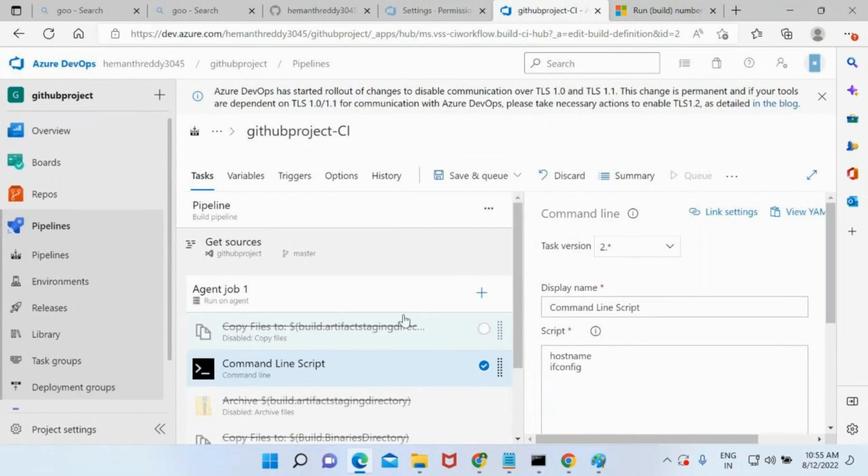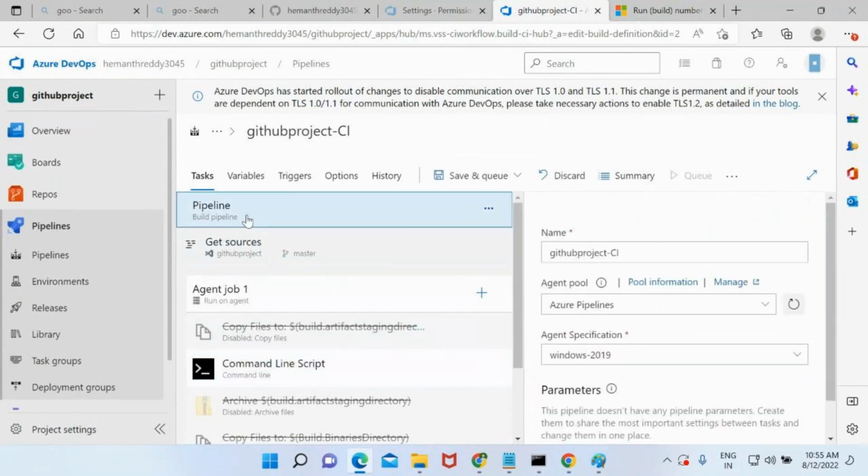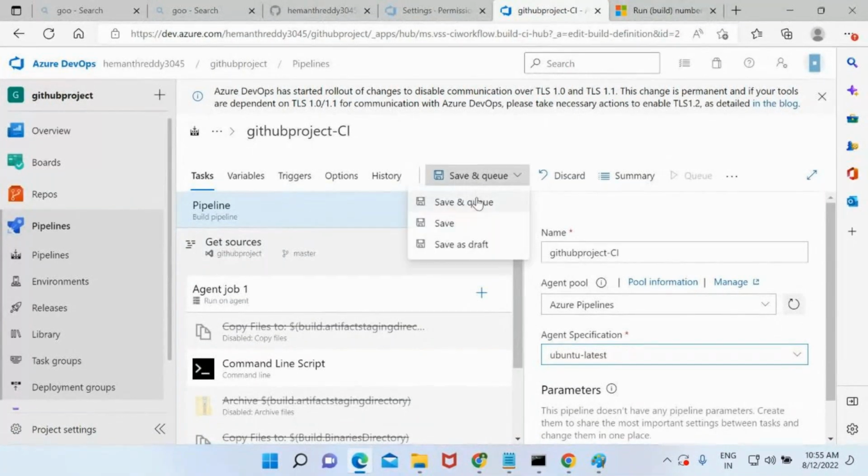Windows. How? Because if you go to the pipelines, in the agent specification, you specified Windows. So that means your pipeline is going to run on Windows only. Now, I want to take the Ubuntu latest version. Now just save and queue. You will have that option again here also.